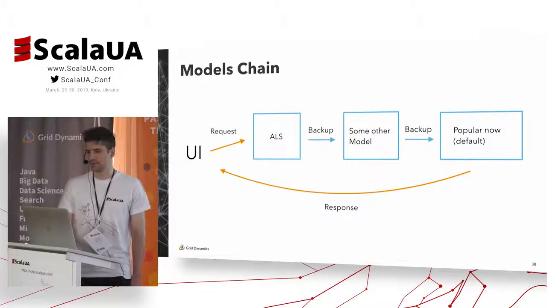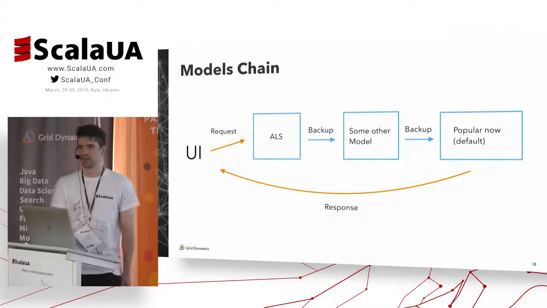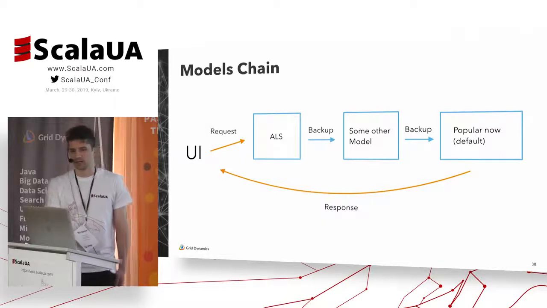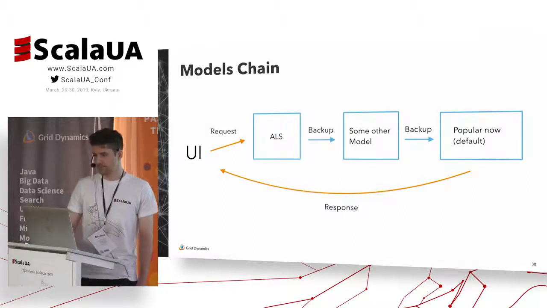That kind of model can provide recommendations for any item and any user. It would not be personalized, but anyway, it's better to show anything than to return nothing. So each model should have pretty good performance, otherwise the UI would be waiting for a long time.